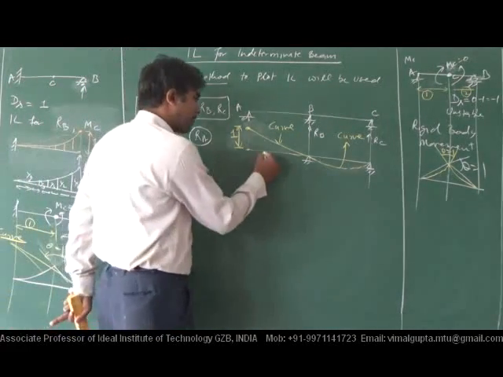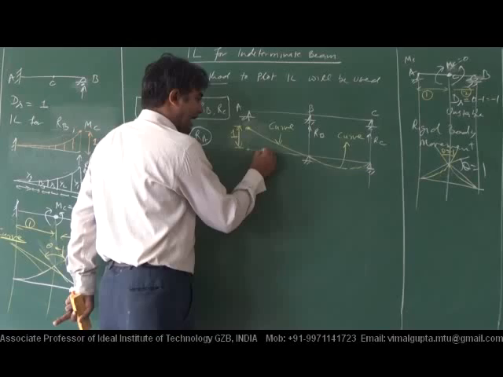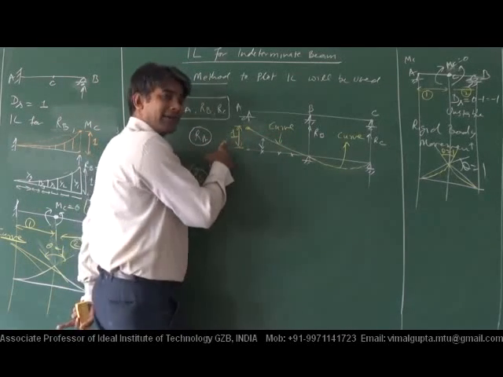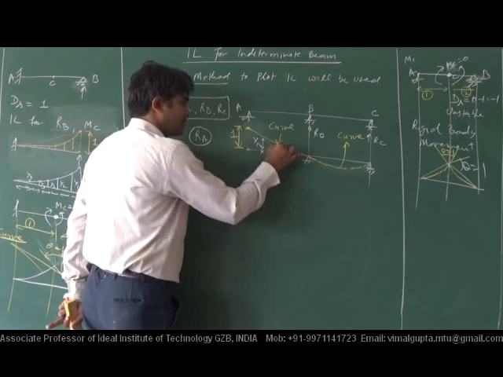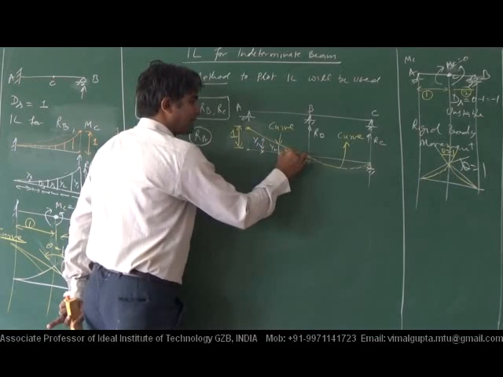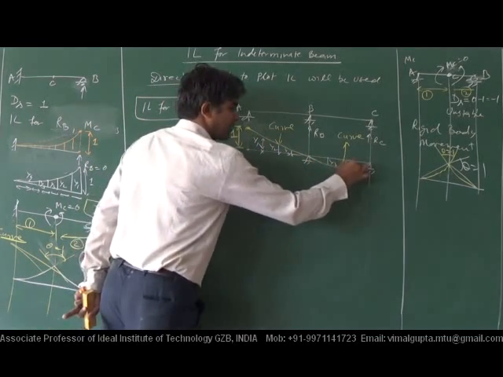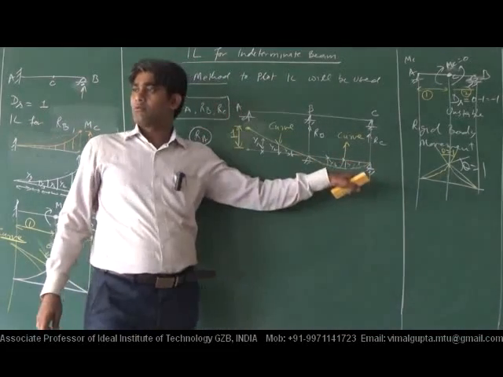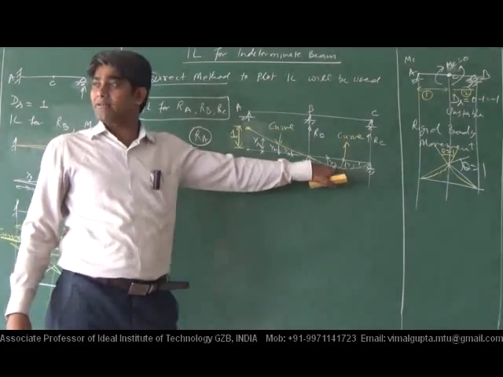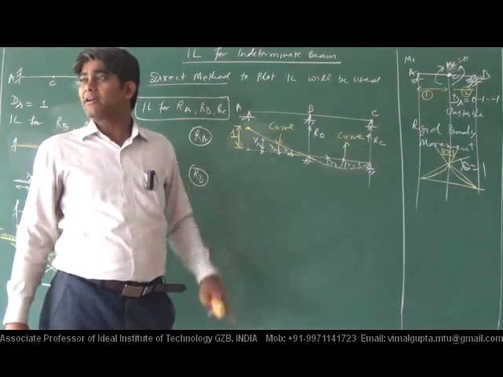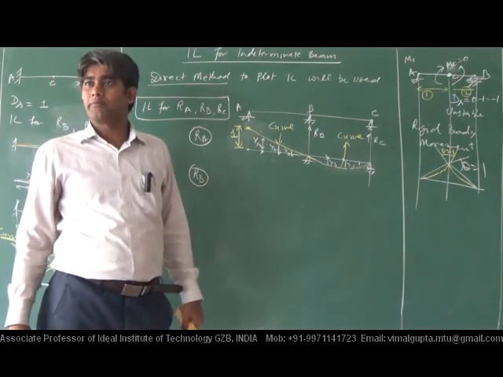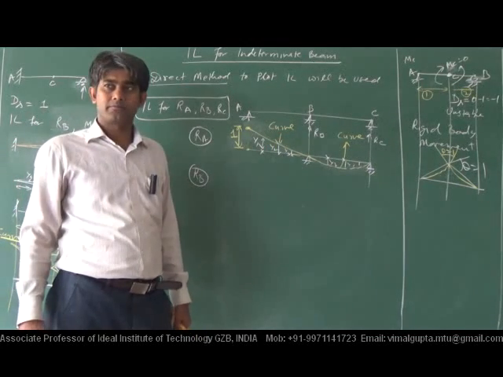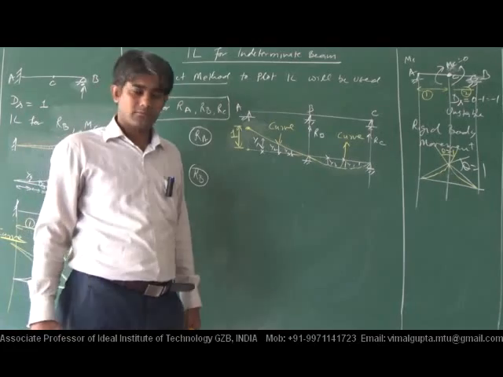When we have the value of ordinate at different intervals, if it is y1, y2, y3, y4. If the ordinates are known to us, then that plot will be completed. Clear.